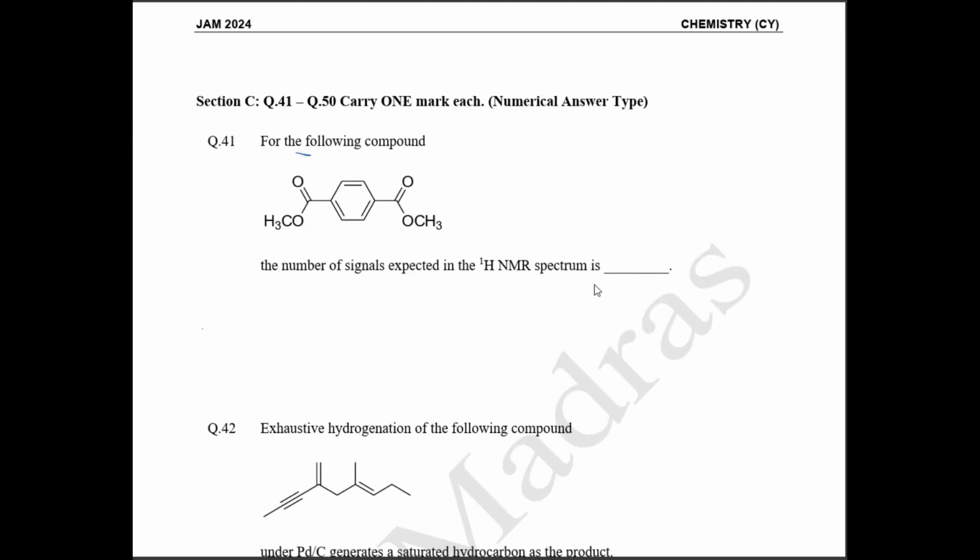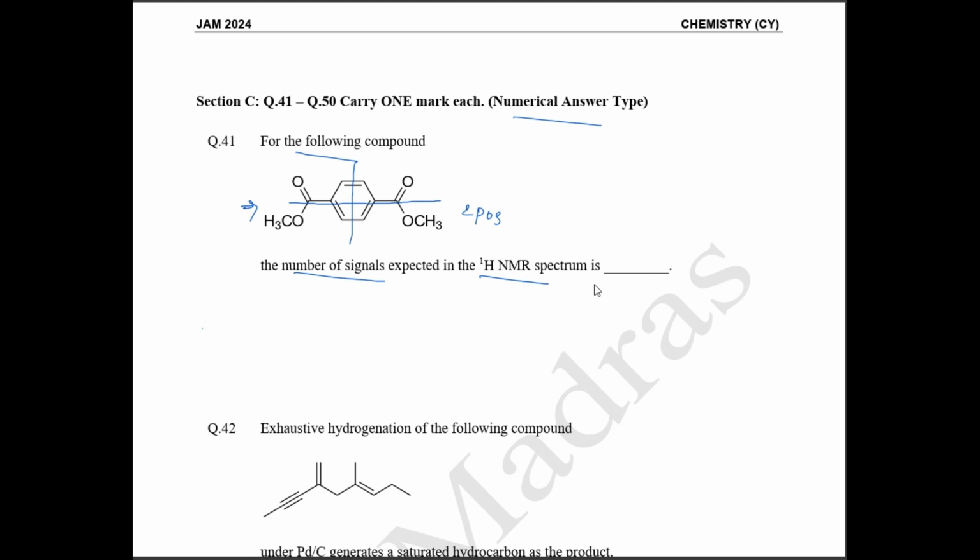This is a NAT question. The compound is given, and they asked the number of signals expected in H1 NMR. If you see, this molecule possesses a plane of symmetry. What planes are there? You can have one plane like this. You can divide the molecule like this, and dividing it in half this way also gives equal halves, so there are two planes of symmetry.